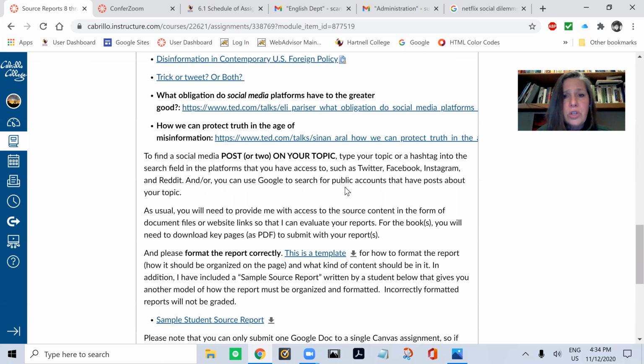It's going to show you accounts that it thinks you want to see based on things you've already looked at, or accounts you already follow. You can try to bypass that by using the hashtag to search in the platform, but again, they're going to filter for you. And Google does too, but it's less of a filter if you search in these accounts through Google. Let me show you how to go about doing that.